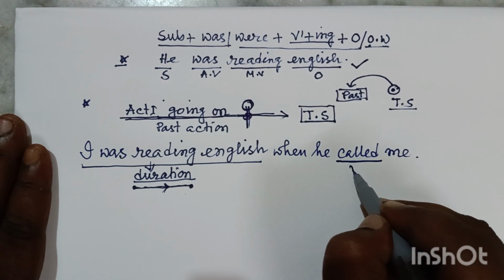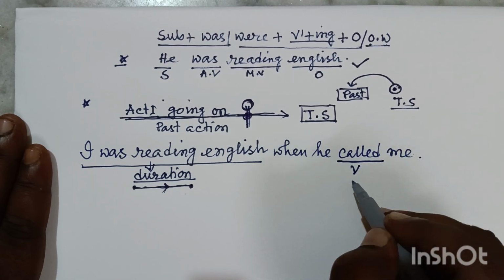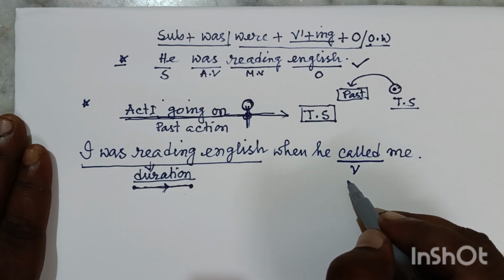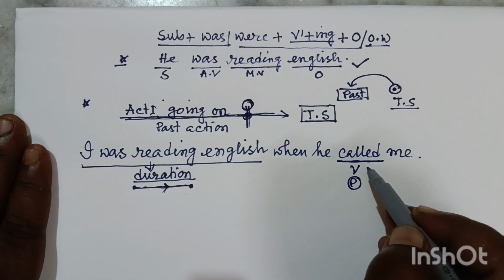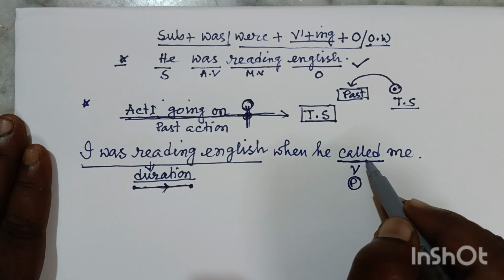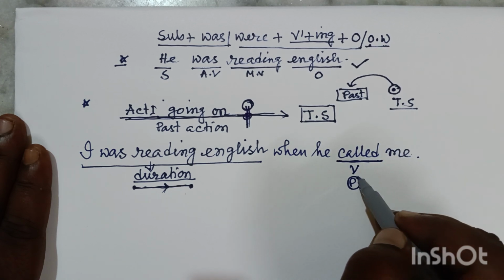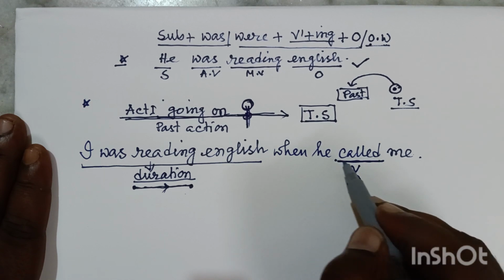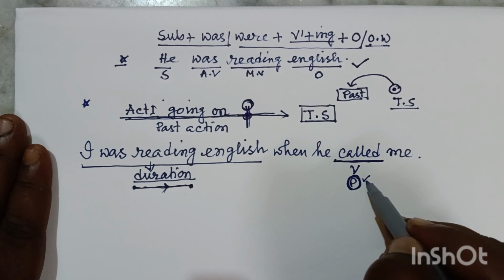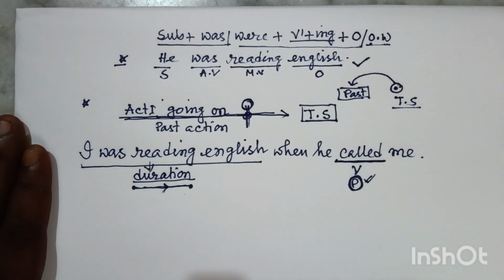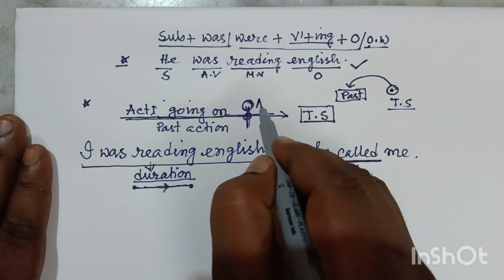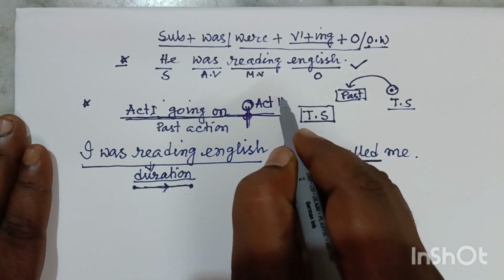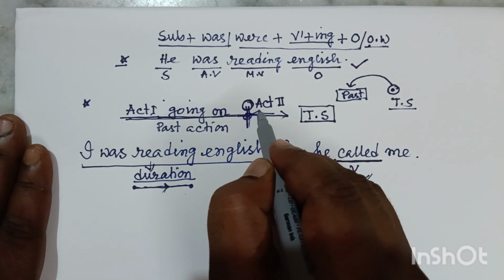Look, the verb is call, and for calling someone, there is no need for a duration of time. It's a point of time. That is why we are writing past indefinite tense here. We are not writing continuous tense because it's a point of time. So this action was going on and action 2 interrupted here.